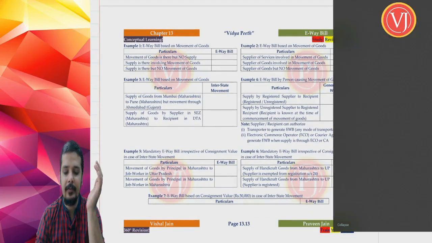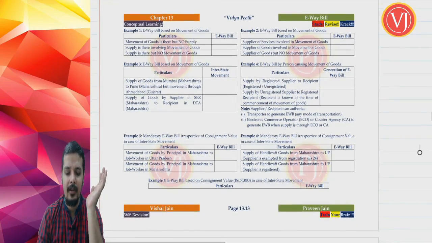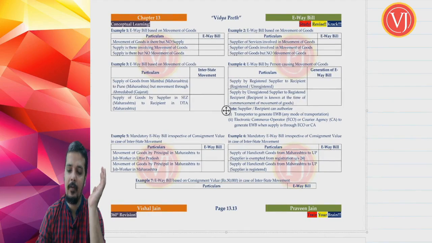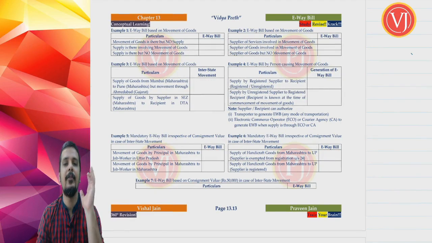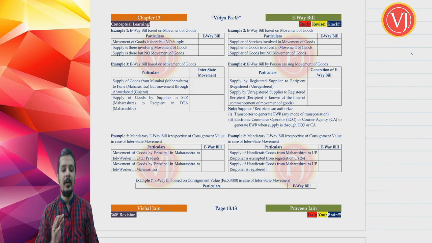What we have tried to do is make sure that all these simple concepts are there. You understand them with the help of conceptual examples. So we will be discussing all these basic provisions, which is section 68 read along with rule 138, and we are applying the concept called reverse engineering, which we have applied in different chapters also. Here we will be applying it for the first part of the entire chapter. So we are talking about the first subtopic where basic provisions of e-way bill are discussed.